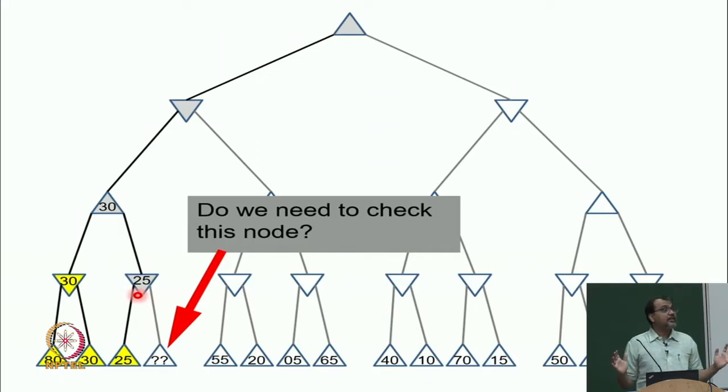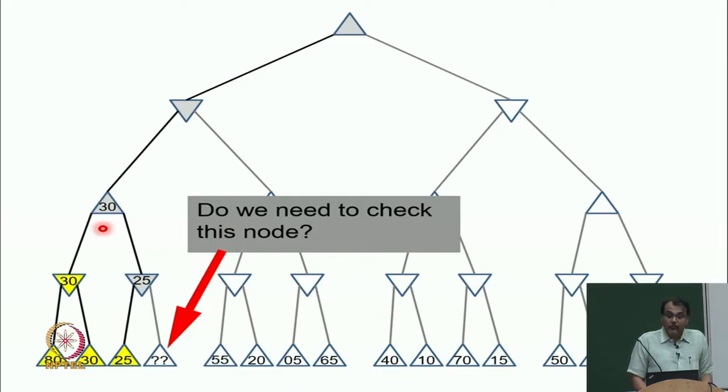So I really need all your concentration here. So if this value ends up being, let's say, very high, 1000, what is the min node going to say? Min node is going to say 25. It will say, oh, I don't care. I will not take 1000. It's going to make my adversary win, the machine win. I don't want the machine to win. And if this remains 25, what is this parent, the max, going to do?